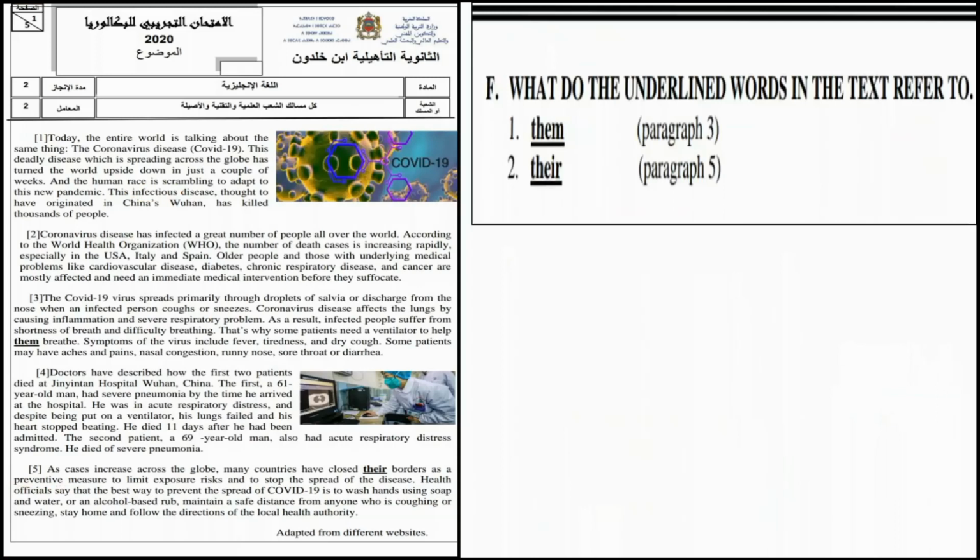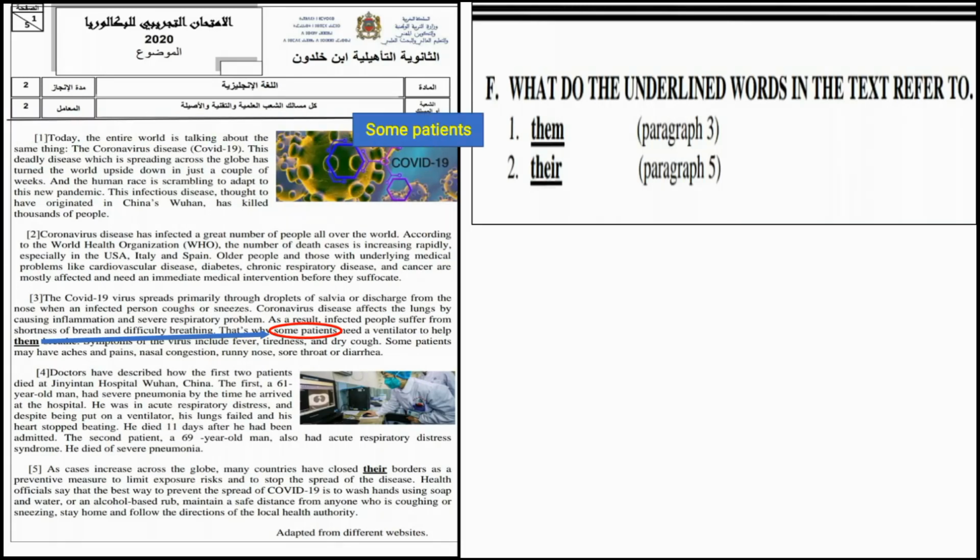This is the last activity in comprehension, activity F. What do the underlined words in the text refer to? Okay, as you notice in paragraph number 3, we have the word them. It is underlined. Let's go to paragraph 3. Them refers to some patients. That's why some patients need a ventilator to help them. I can ask myself, who needs a ventilator? The answer is them. They need a ventilator.